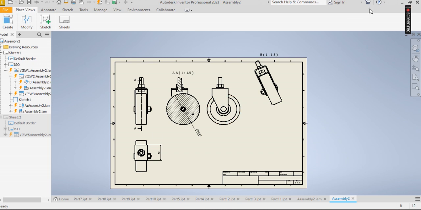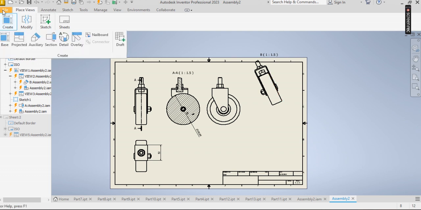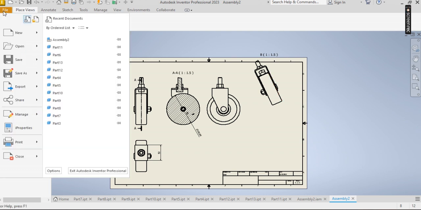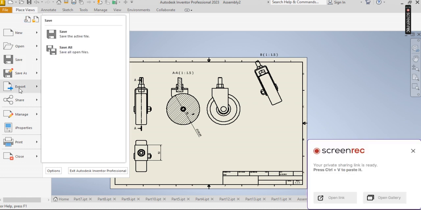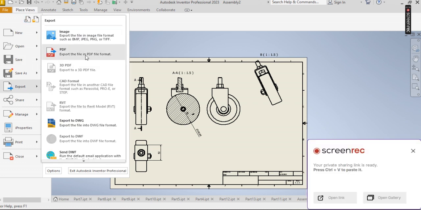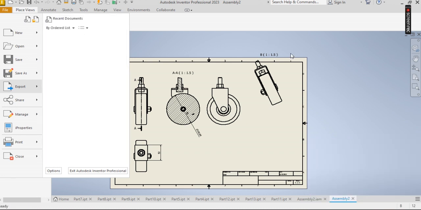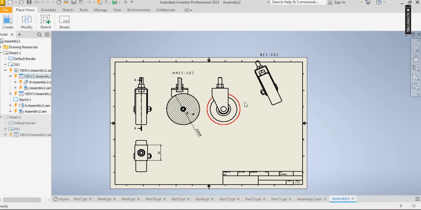So with this, I hope this video is a helpful one and helps us in doing many things as we move on. So with this, you can export to PDF, you can export to images, you can export to DWG files, depending on what you'll be needing for the construction or what the purpose of the drawing is for.